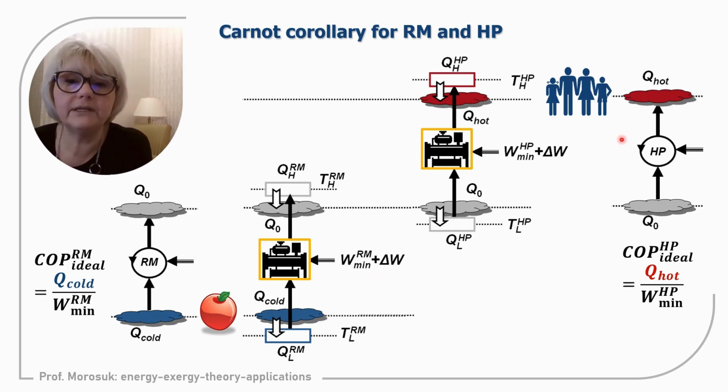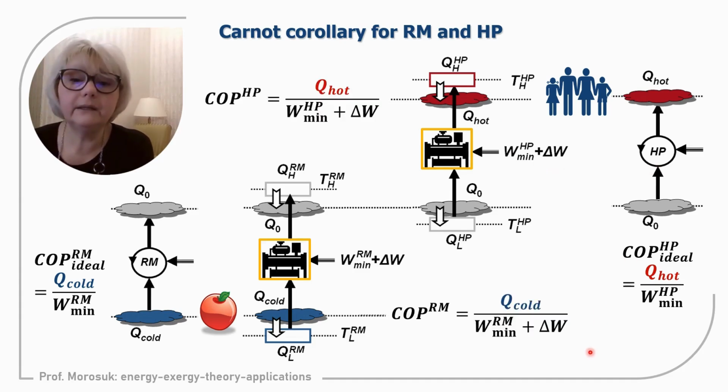Absolutely the same we can discuss for the heat pump. If we would like to take heat from the environment, it means that we should have another thermal reservoir with temperature lower than the environmental temperature, and heat from the environment will come by itself to the heat pump. After that, the heat pump will lift heat to a higher temperature than we need for the heating system, and after that heat will be supplied to the level of the heating system, because this is the main goal of the heat pump. Definitely the work that should be supplied for the heat pump will be higher.